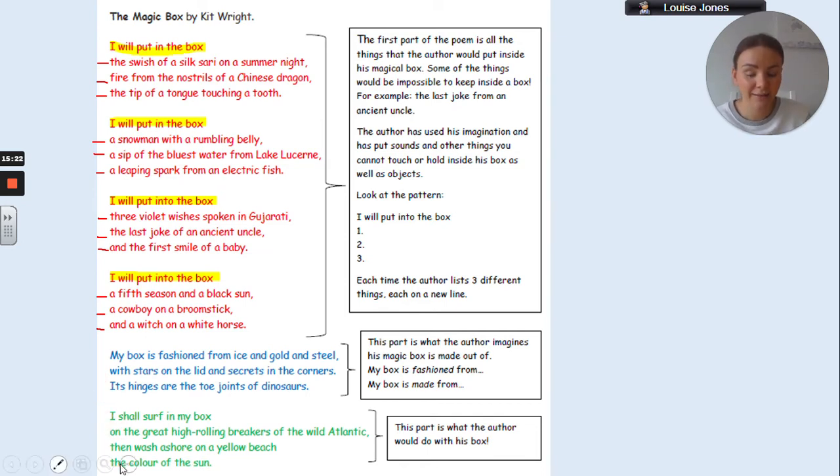And finally, the last verse of his poem is what the author would do with his box. He's going to surf in his box on the great high rolling breakers of the wild Atlantic. So on those waves of the wild Atlantic, he's using his box as a surfboard. Then he's going to wash ashore up on a yellow beach, the colour of the sun.